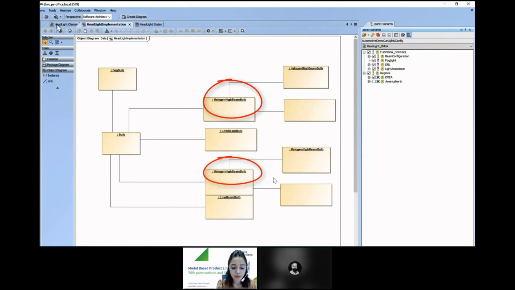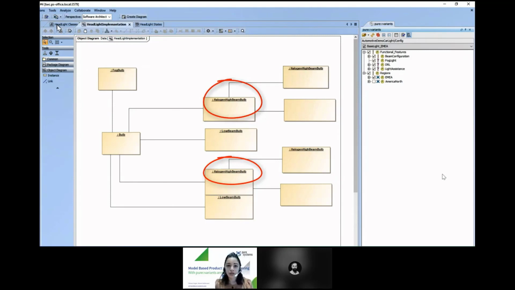So now this way we've seen all the parts. Now just a quick summary of what we've seen so far, since we've reached the end of our model-based product line engineering workflow. We've seen how to configure a variant based on feature models.